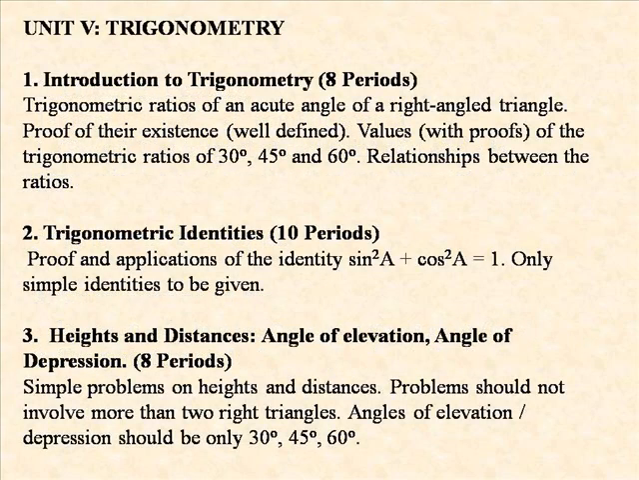In Unit 5, that is trigonometry, it has 3 parts. First is introduction to trigonometry, and you can see the remaining portions. Number 2, that is trigonometric identities. And number 3, that is applications of trigonometry, that is heights and distances. And you can see the remaining portions of it.